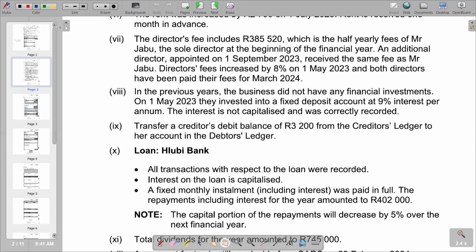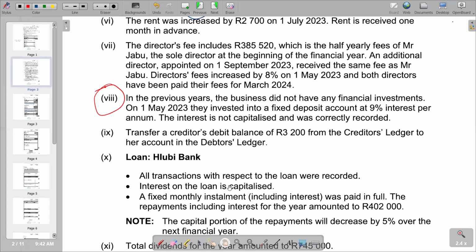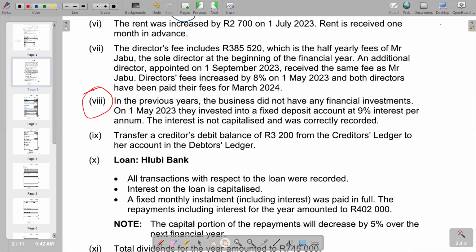If we go to item 8, in the previous years, the business did not have any financial investments on 1 May 2023. They invested into a fixed deposit account at 9% interest per annum. The interest is not capitalized and was correctly recorded. So what it means is the interest on the fixed deposit is the interest income that we adjust in the statement of financial position.